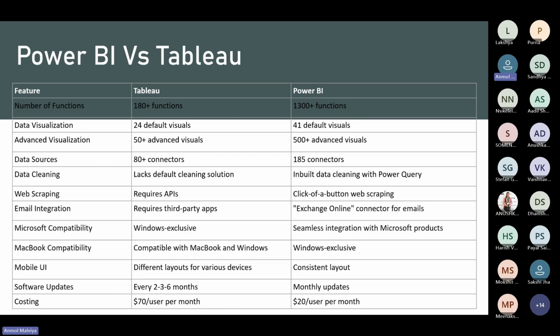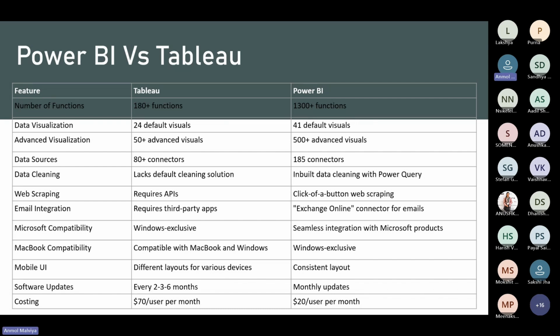So Power BI is much ahead of Tableau, as you can see. Then in terms of data visualization, Tableau has 24 default visuals. On the other hand, Power BI has 41 default visuals. And we also have some custom visuals available. Tableau has 50 plus advanced visuals. On the other hand, Power BI has 500 plus advanced visuals.